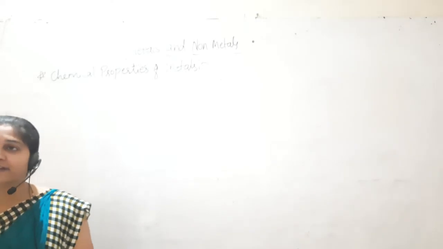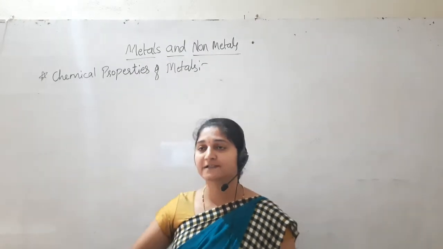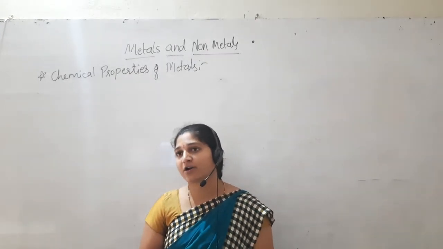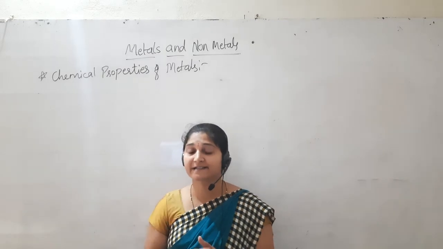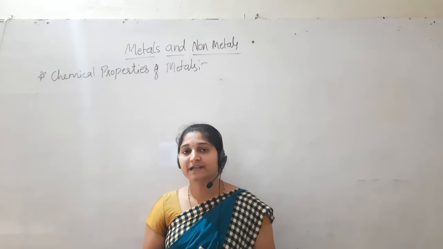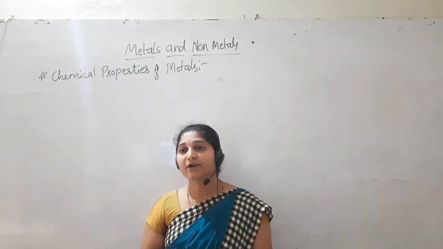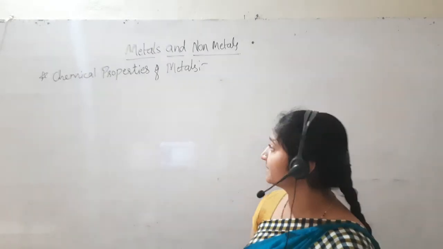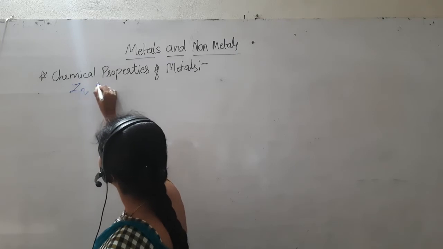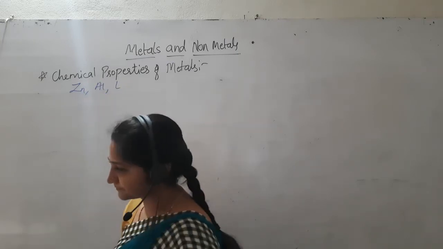So we are classifying them into groups. Some metals need no heat; even when exposed to air, they form their oxides. And some metals react suddenly with oxygen and catch fire easily, like sodium and potassium. And now we are discussing zinc, aluminium and lead. Next example, zinc, aluminium and lead.